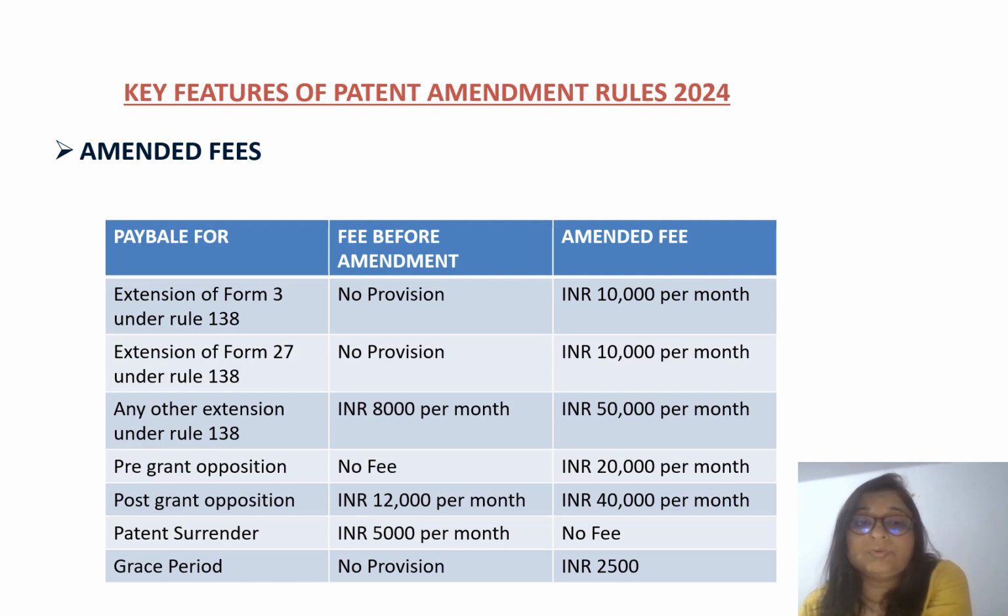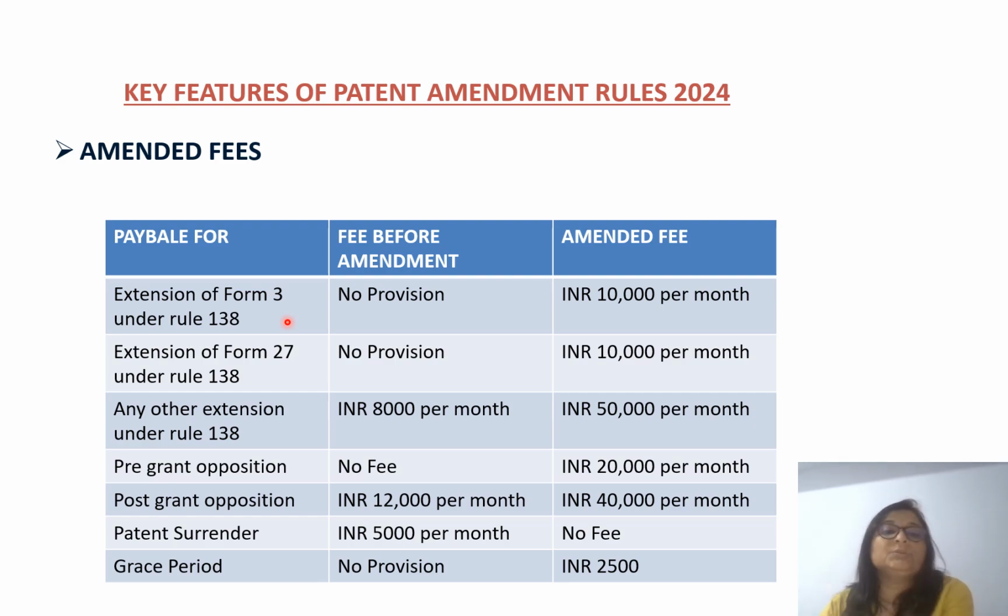Now we will see if there are any changes in fees. Yes, there are of course some changes in the fees. First, extension of form 3. Earlier it was to be filed every 6 months, but now you have to file form 3 within 6 months from the first filing of the application, and then again within 3 months after getting the FER report.